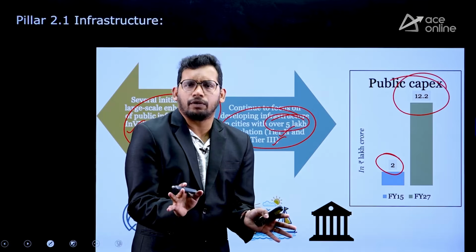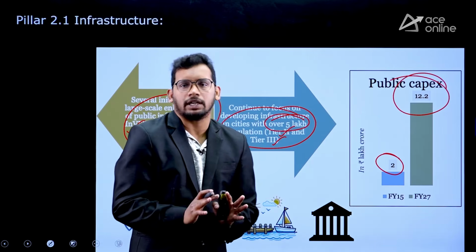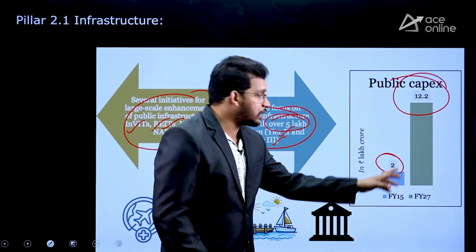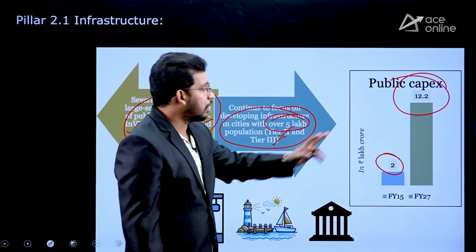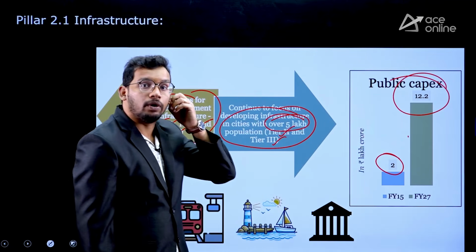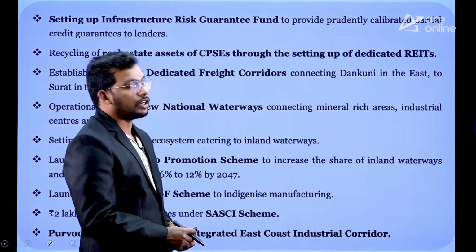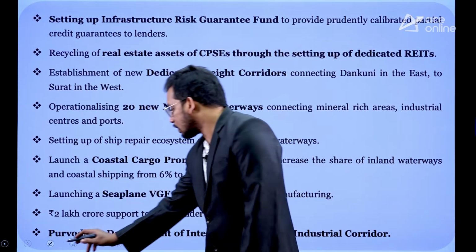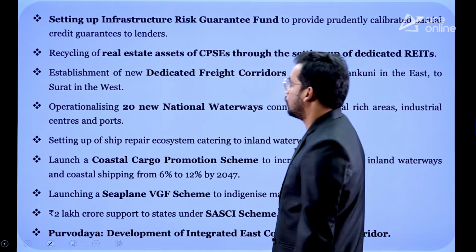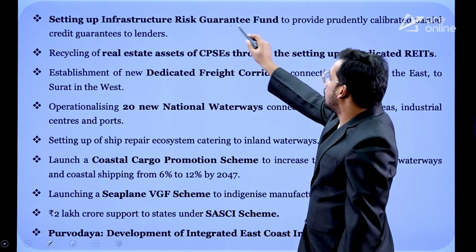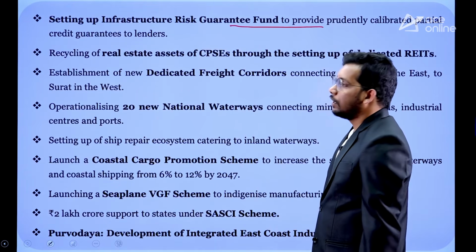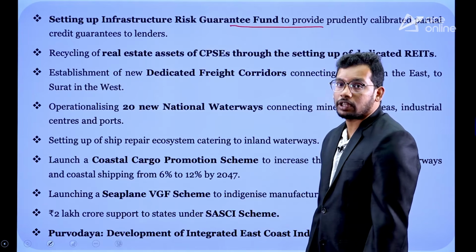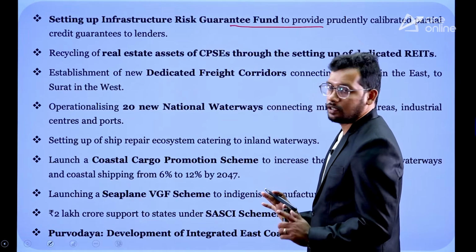Revenue expenditure is not good for government because it does not give any returns. But capital expenditure is going to give a lot of returns, right? So it is going to be 12.2 lakh crores in the financial year 2026-27. Similarly, in infrastructure, government has brought a lot of initiatives. An Infrastructure Risk Guarantee Fund is going to be created to support the lenders who are investing in infrastructure.